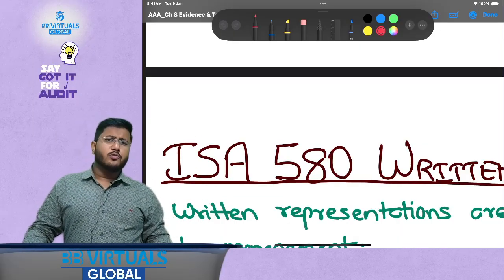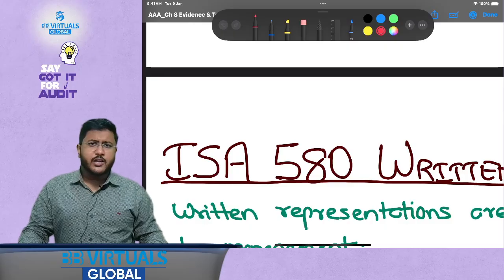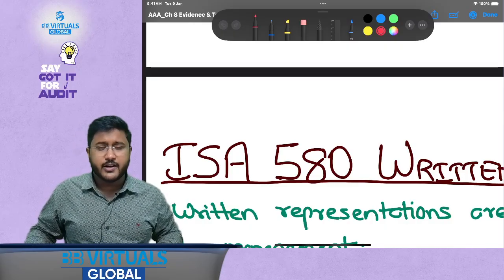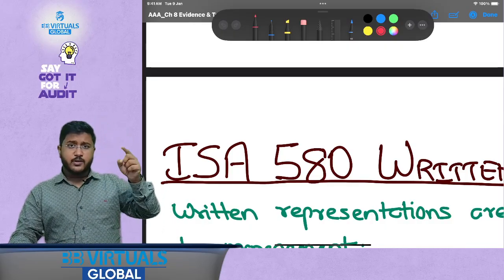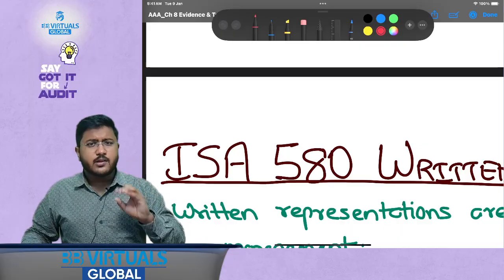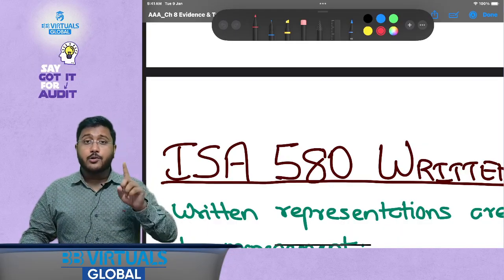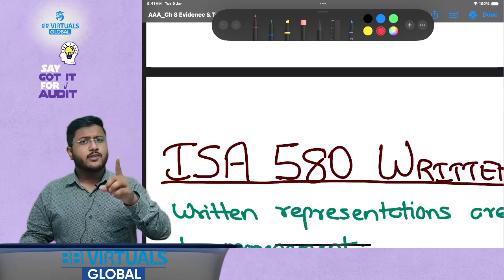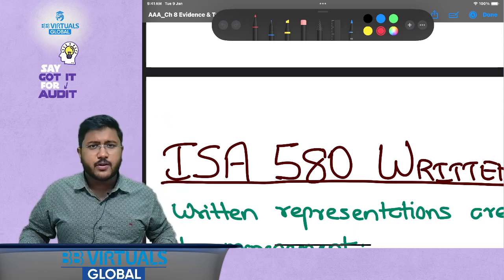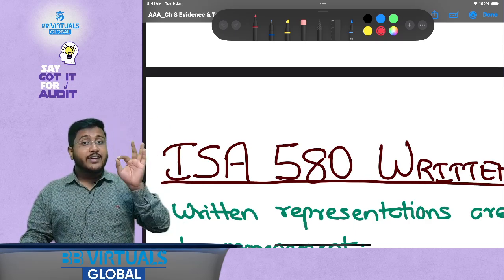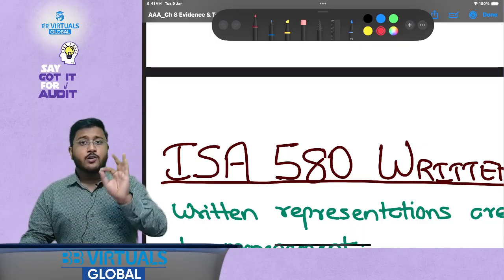Then we also trust the management on the identification, prevention and detection of frauds, right? That is the primary responsibility of the management. We only obtain reasonable assurance, so we also trust the management to inform us about all the actual as well as suspected frauds, like we have already discussed in the previous standards. All of this needs to be confirmed with the management at the year end.